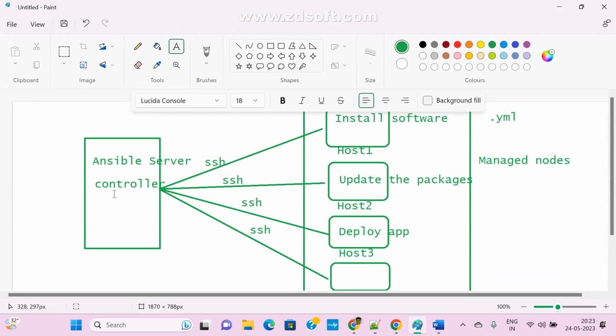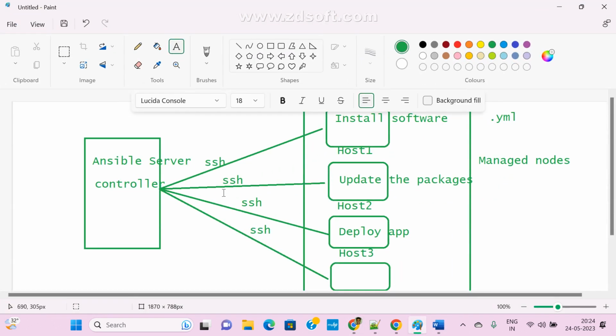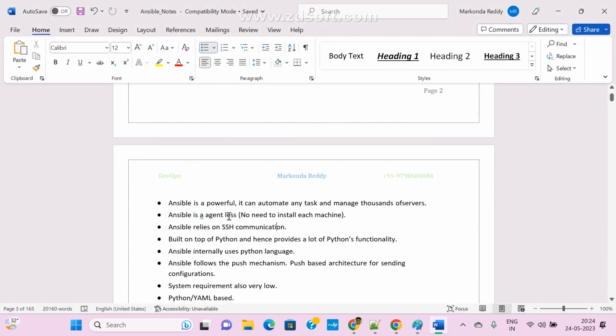How does this Ansible master server communicate with my managed nodes, or host machines? With the help of SSH keys only. So this is the main point. How does this node communicate with my server? With SSH. How does this server communicate with the host machines? With the SSH key only. Clear, guys? This is very, very important, just remember. So this is also agentless, and it mostly connects with the help of SSH, secure shell, only.